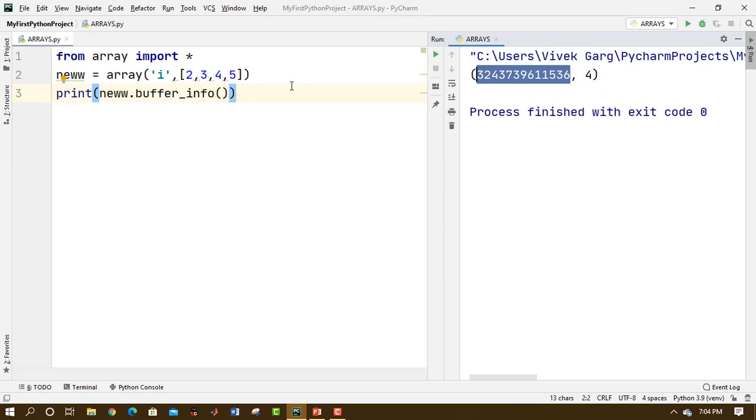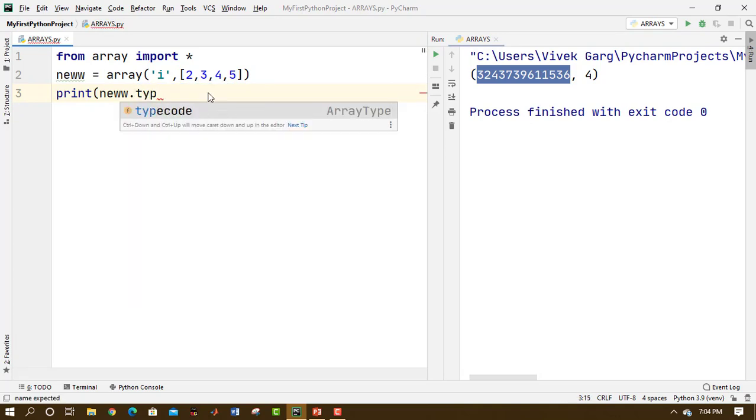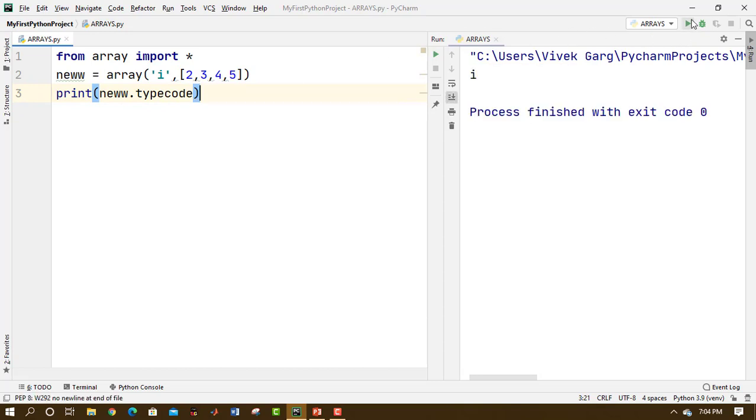So that's how we can use the buffer info method. We also have another inbuilt method, that is the typecode. What is the function of this typecode method? You can easily guess that it would return us the type of an array. For example, this is an integer array, so it would return us i. I hope this is clear. Buffer info is clear and the typecode is clear. The remaining methods we are going to discuss in the next video itself.